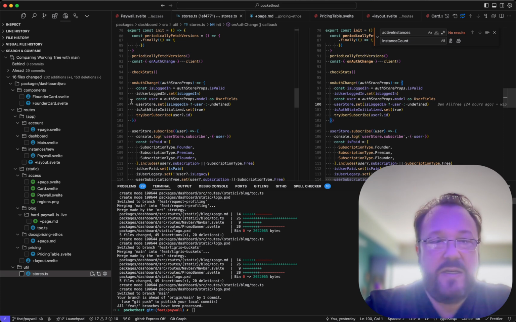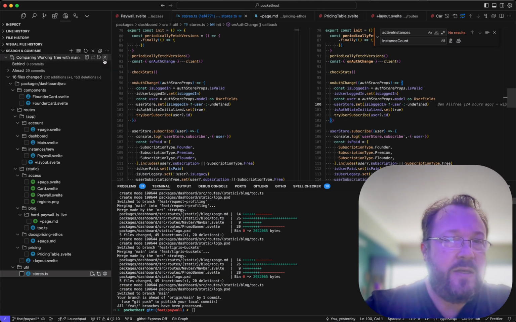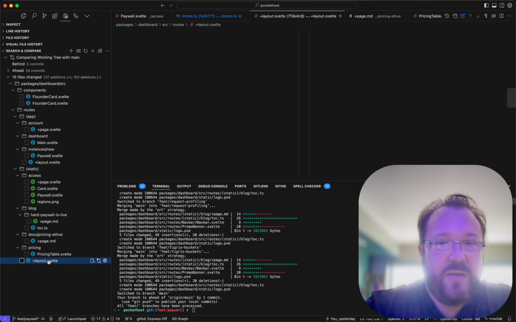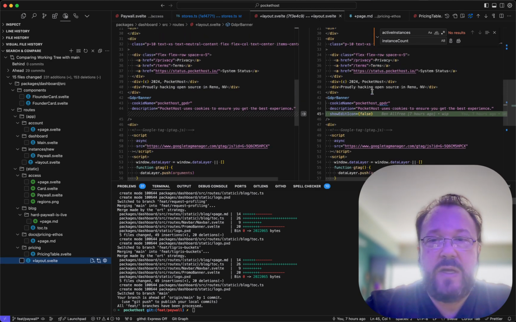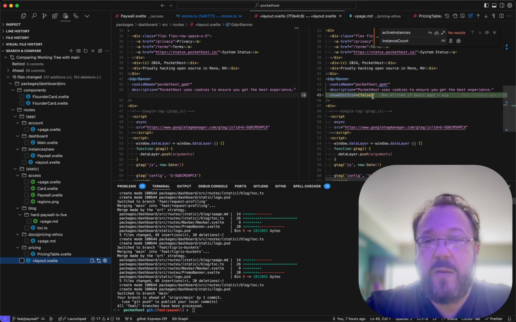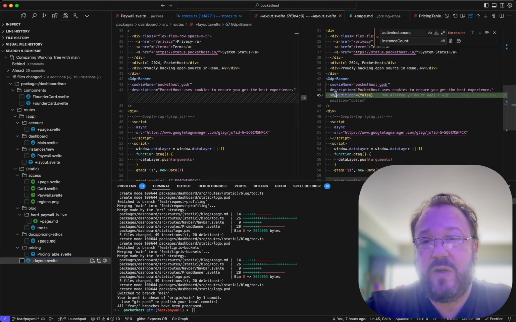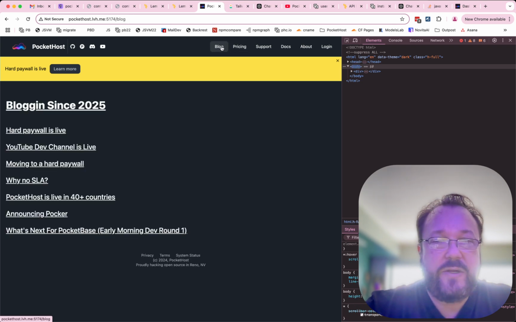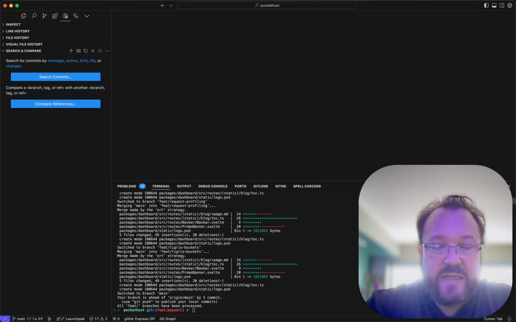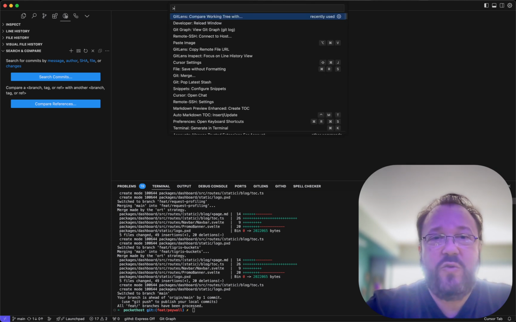Let's take that out, and now that one completely goes away. All right, so in the pricing page, we have this GDPR banner. I also fixed this because it was interfering with this. Where is it here? Let's find it.